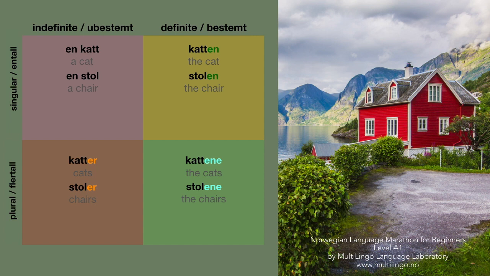And let us look at one more. En lærer. Well, what is special about lærer, it ends on r, and all the masculine nouns that end on r will work the same way. En lærer is a teacher. Læreren, the teacher. But plural indefinite is only lærere, not lærerer, but only e in the end. En lærer, lærere. And lærerne for the teachers. So not lærerene, but lærerne.